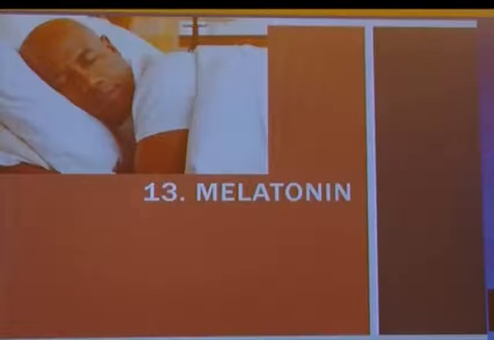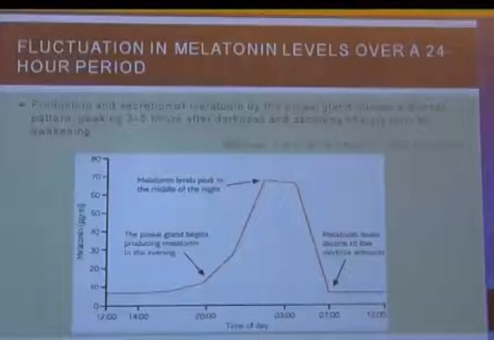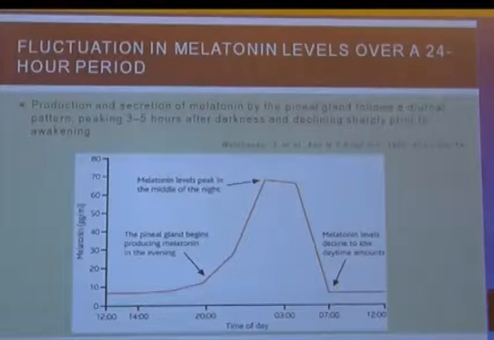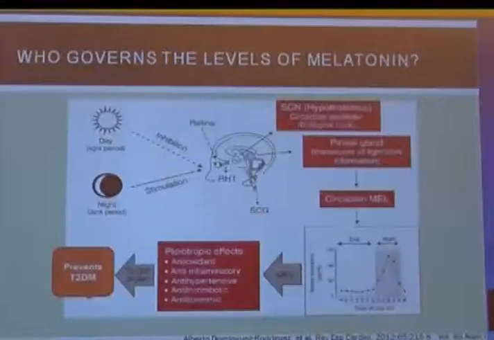Coming on to number 13, that is melatonin. Well, melatonin is a nutraceutical product marketed in the US for so many years. The production and secretion of melatonin by the pineal gland follows a diurnal pattern, peaking 3 to 5 hours after darkness and declining sharply prior to awakening. For melatonin, the pineal gland is responsible, which identifies whether this is a daytime period or nighttime period, and depending upon that it will stimulate the sleep receptors.